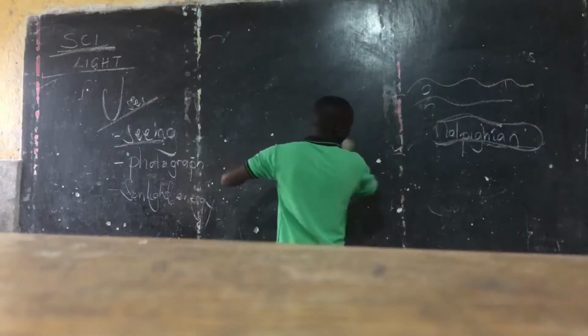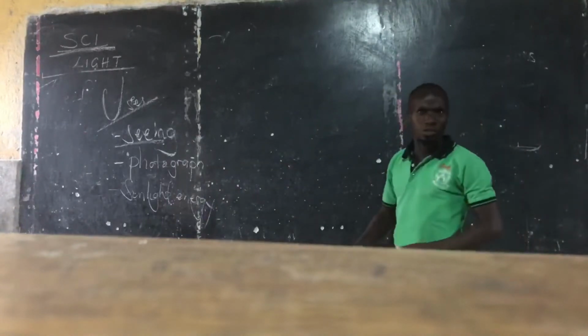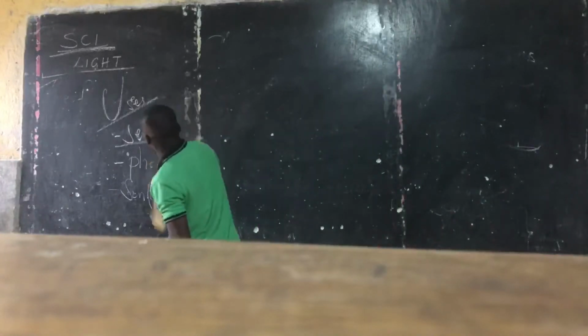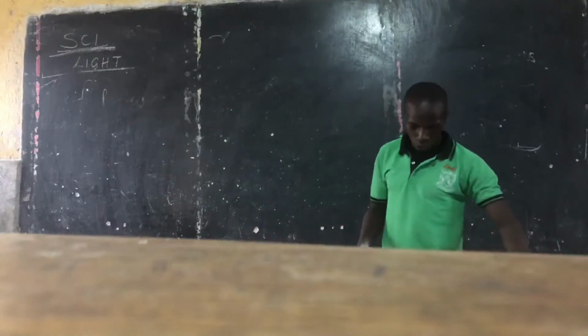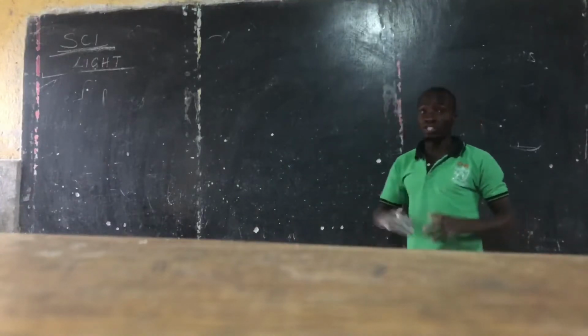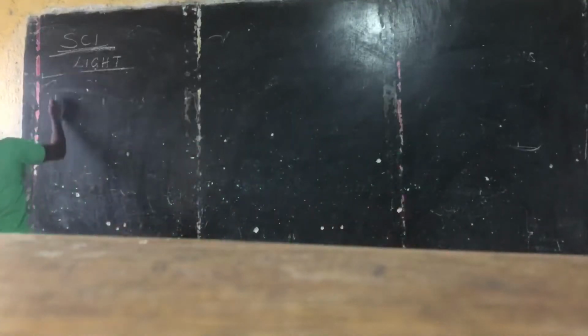The good thing, use Google. Check Google and you will see a lot of uses of light. Light has very many uses. So let us continue. We have seen the sources of light, so let's look at the properties of light now.